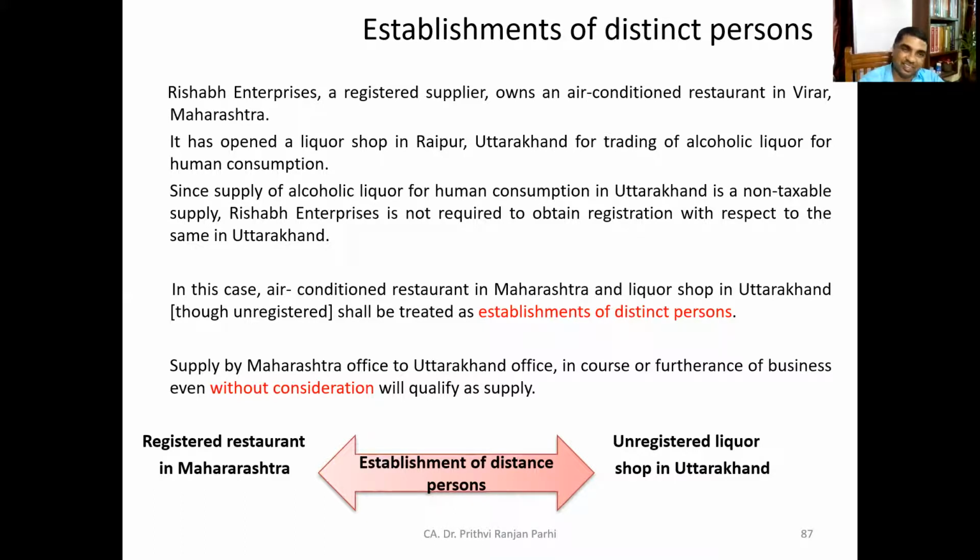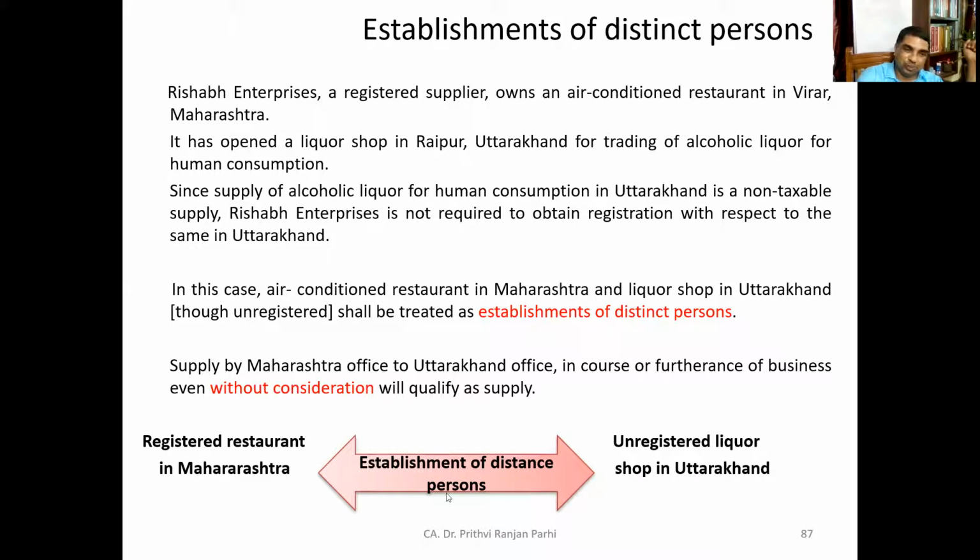Okay. But he is having an AC restaurant in Maharashtra. So in Maharashtra, he needs to obtain a registration. Okay. And both the establishments, that is the establishment of Maharashtra and the establishment of Uttarakhand, will be treated as distinct persons, even if Uttarakhand is not registered. And supply made by the Maharashtra establishment to the Uttarakhand office in the course or furtherance of business, even without consideration, shall be qualifying as supply.